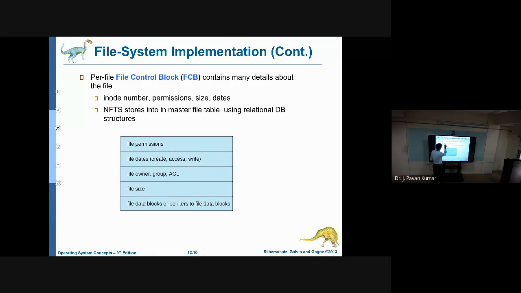The file control block, FCB, will contain these things. File permissions will be there, file dates will be there: when it is created, when it was last accessed, when it is modified. All these things are part of the file dates. Next, who created it and which group it is in. Next, the access control list, then the file size and file data blocks. All these things are part of the file control block. The file control block basically contains details about the file. If you have encountered the word inode, it is nothing but the file control block in Unix.